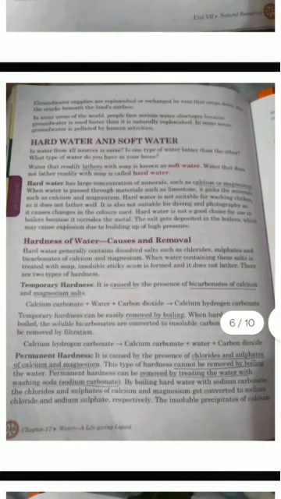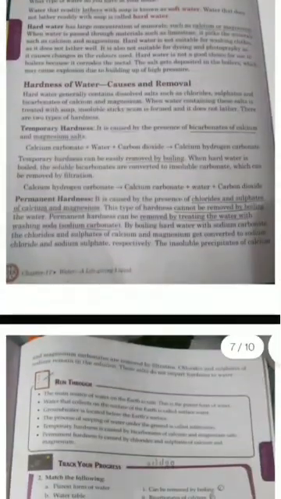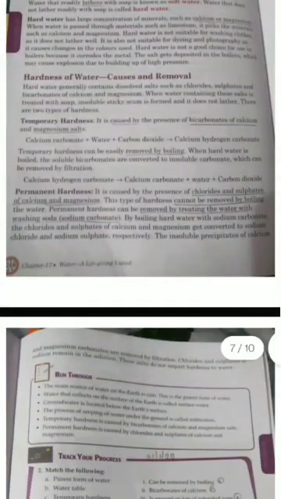Temporary hardness is caused by the carbonates of calcium and magnesium, and it can be removed merely by boiling the water. As far as permanent hardness is concerned, it is a complex process, and it is caused by the chlorides and sulfates of calcium and magnesium, basically, right? So it's not only boiling; you have to treat with sodium carbonate, and an insoluble precipitate is formed, which is again filtered by using several sieving methods.